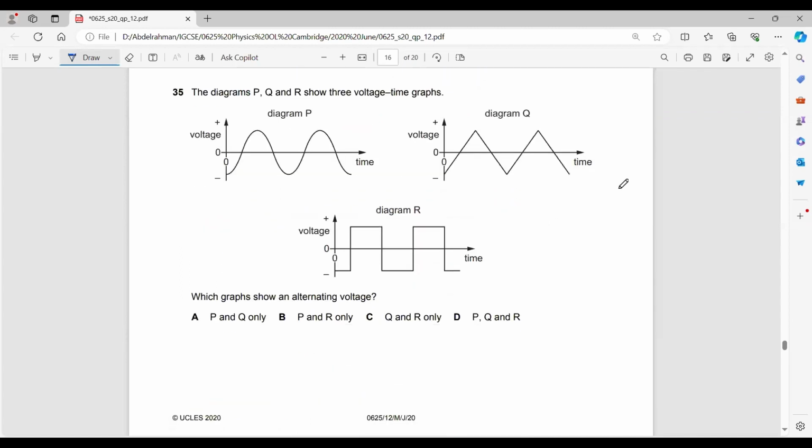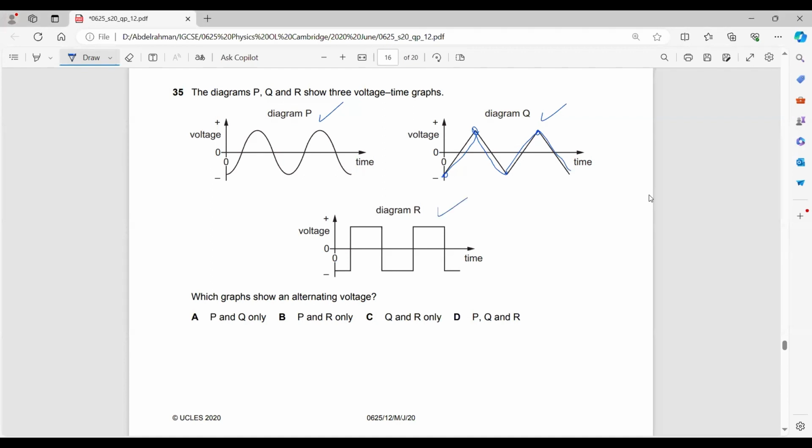We have three voltage-time graphs. Which graph shows an alternating voltage? All of you would say P. Yes, I know. What about Q? Is Q an alternating voltage or an alternating current? Yes. Why? Because it was negative, it increased to a positive value, and then it's moving to a negative value, and then it's increased to a positive value. So it keeps on changing between positive and negative values.